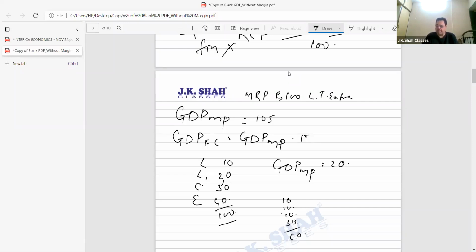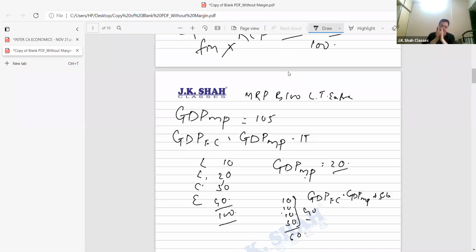So, bacha, from market price, if I have to go to factor cost, tell me what I'll have to do. GDP at factor cost will be what? Come on, tell me. GDP at market price plus subsidies. Plus subsidies, why? This 20 plus, come on, tell me how much? 40 rupees will give me the factor cost. Is this clear, Vishal? Bolo, yes, now, all of you.